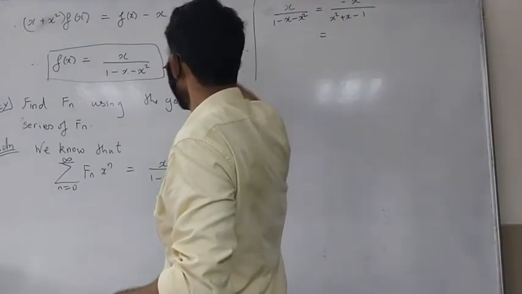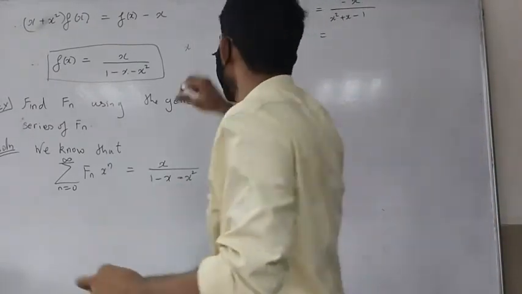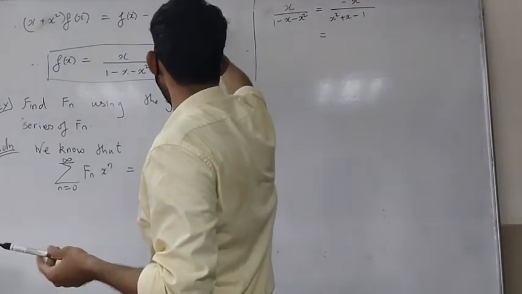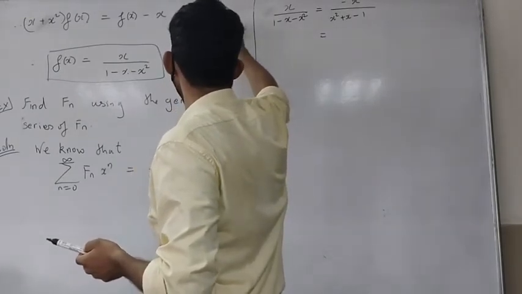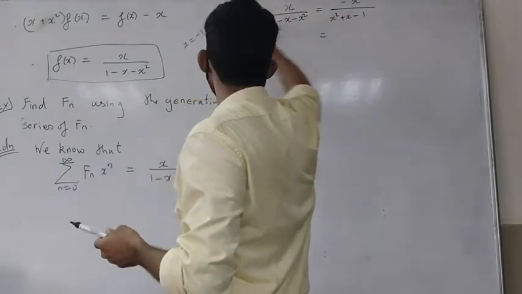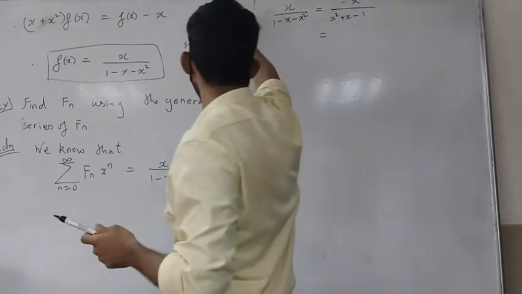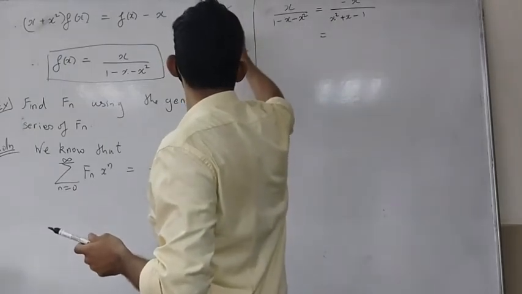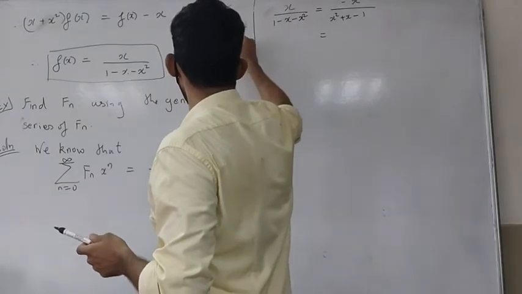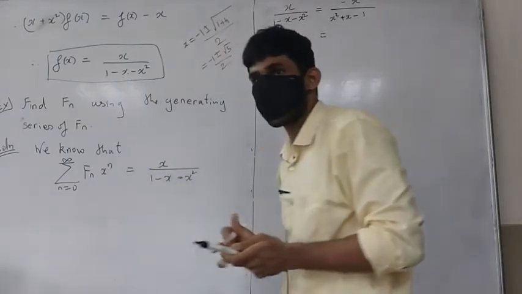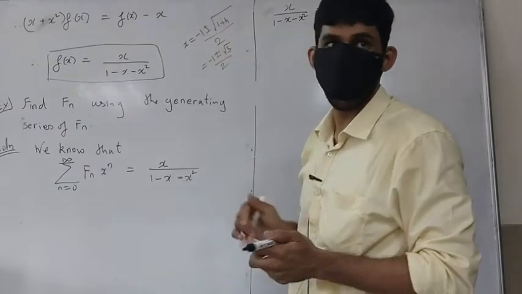Okay, here we'll write, for all of y'all who have forgotten your school maths, x equals minus b plus or minus root of b square minus 4ac, divided by 2a. So what is this? Minus 1 plus or minus root of 5 divided by 2. So which are the roots? One is minus 1 plus root 5 by 2 and minus 1 minus root 5 by 2.